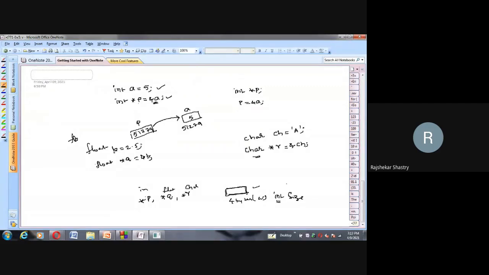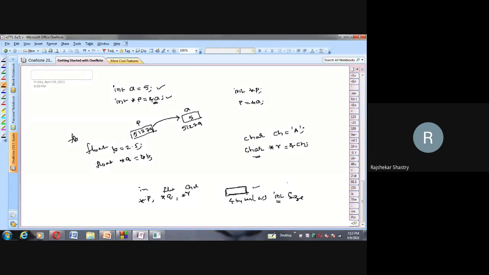Why? What is the reason? Why integer size? Addresses are integers. Yes, the best answer is addresses are positive integers. If you see your memory chart, your RAM, we cannot see the addresses, but we can print the addresses.